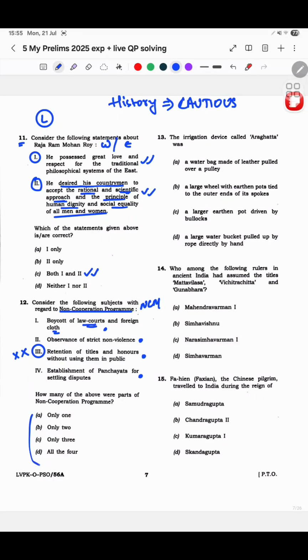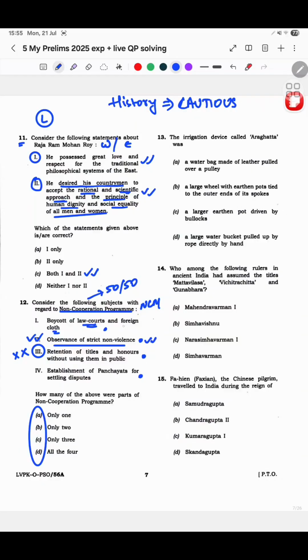Okay, if you look at the options, they are like this, so you have to know everything perfectly. But I did take a 50-50 gamble here and it worked out. But yeah, observance of strict non-violence, yes. The thing is, they will observe strict non-violence, so they'll think that is obvious. Now will it actually happen or not is something secondary. It is the later part. But to have it in your basic mandate, it makes sense. So I was like, okay, this will be right.